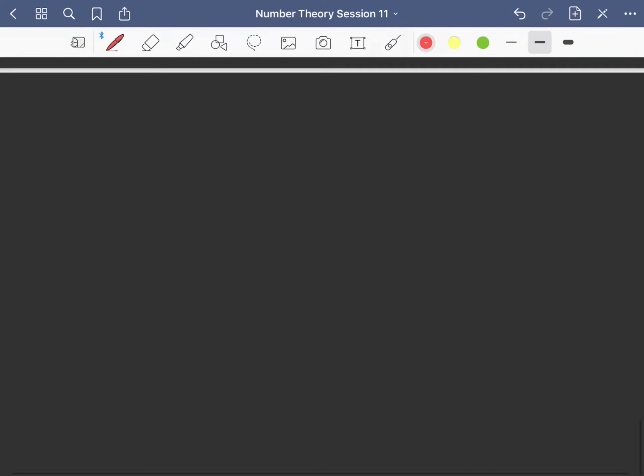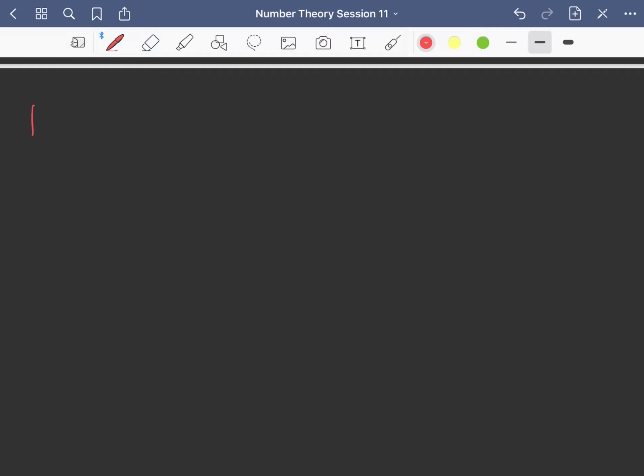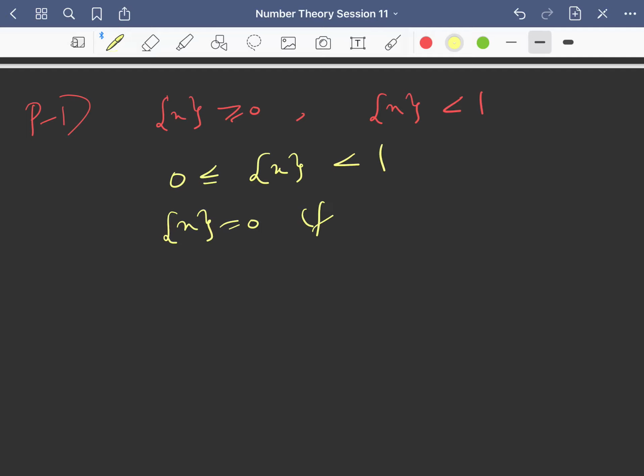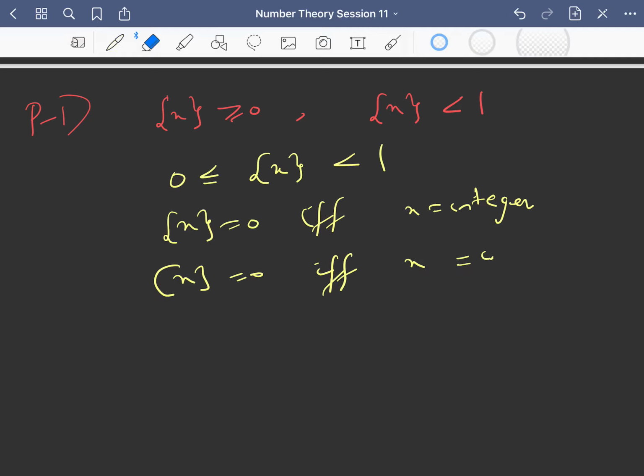So the fraction part of x, let us say properties: the fraction part of x is always greater than or equal to 0, but always less than 1, right? So I can say that 0 is less than or equal to the fraction part of x, and it is less than 1, right? And the fraction part of x equals 0 if and only if x is an integer. Fine. And the greatest integer of x equals x if and only if x is an integer.